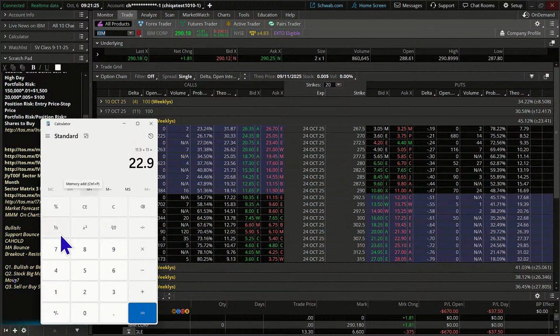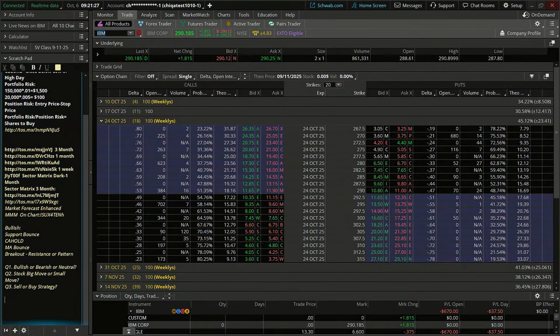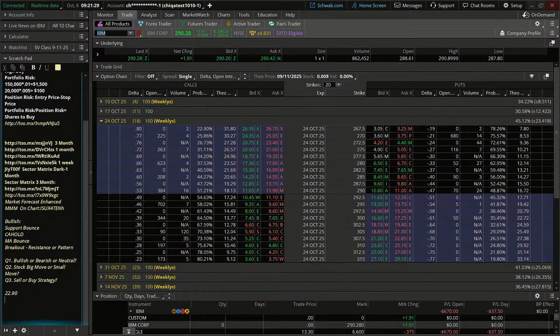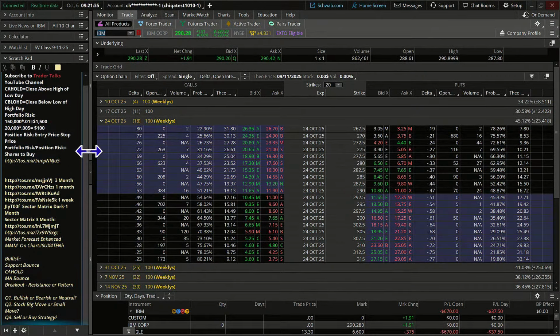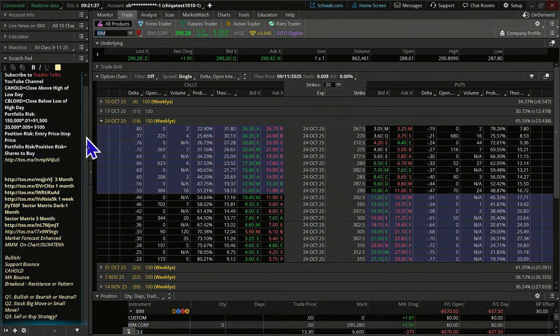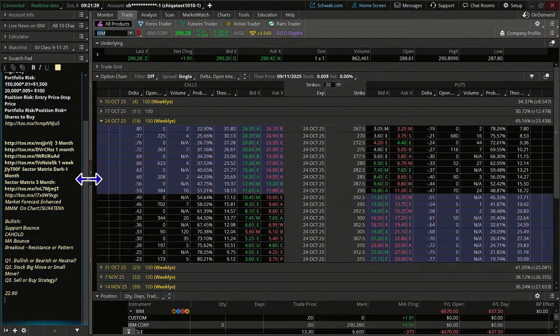$22.90. I'm just going to write this number down here. That's a chunk of change to have you put into a trade, isn't it? So one thing you might look at and consider is, okay, does the average move, is it sort of up to what's priced into that straddle? If it is, then you might feel a little bit more comfortable.